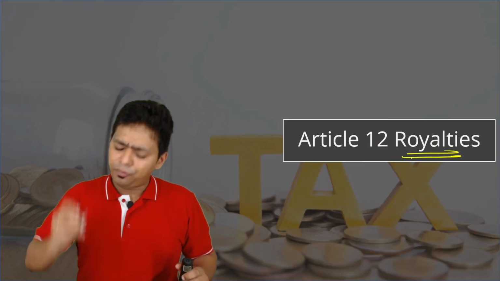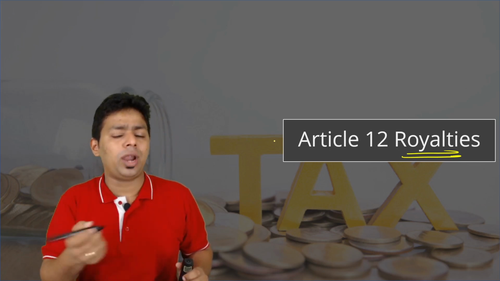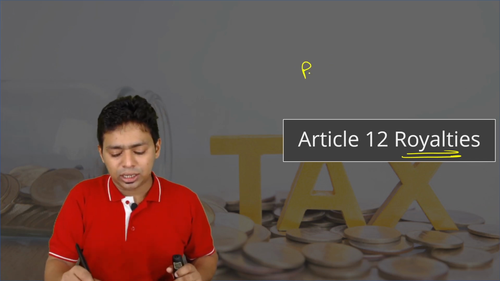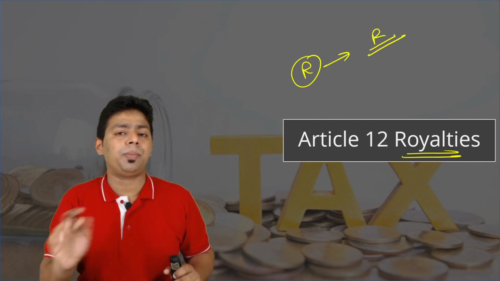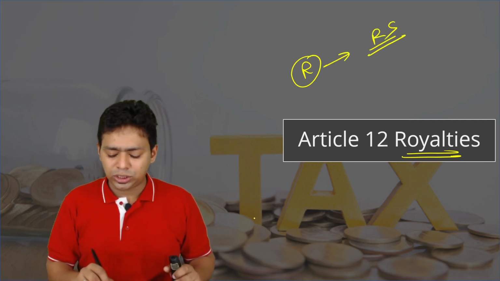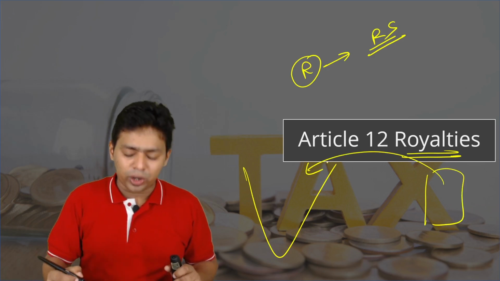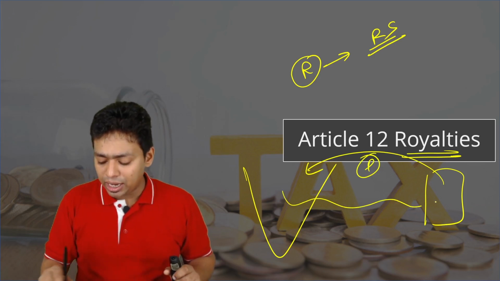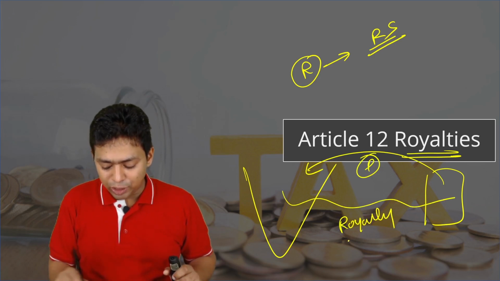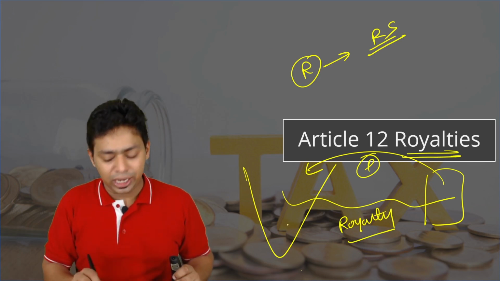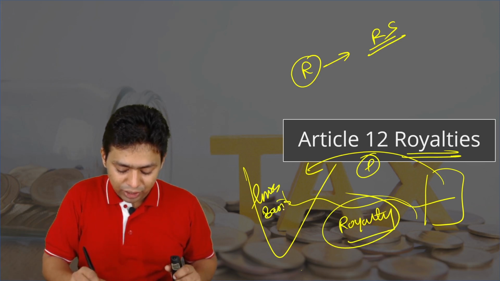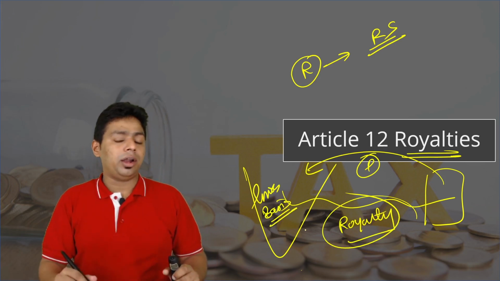For royalties, what is the law? For royalty also, the same law, I should say the same law as interest. You should understand one thing. According to the OECD model or both models, the royalty should be taxable in the country of residence. By default, they give preference to the resident state. But the source state, India: the foreigner is putting patents in India, putting the IPs in India. They are using the IPs in India, and India is paying royalty income. Obviously, India is paying royalty income. Then it should be taxable in India on the gross basis, and we have already learned the section 115A.